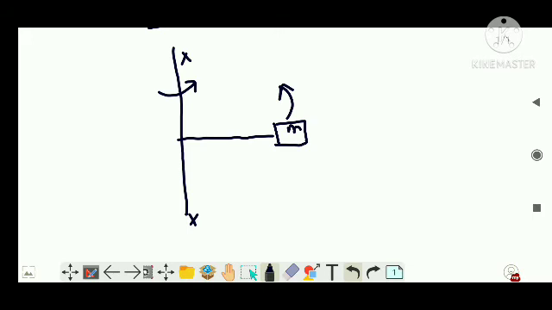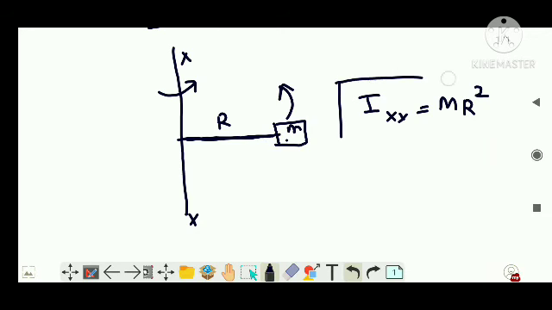Now, if someone asks you the definition of moment of inertia of this mass about the axis of rotation XX, then the moment of inertia of mass m about XX is equal to mr squared, where r is the distance of the mass from the axis of rotation. Learn this equation by heart: I of XX equals mass into the square of the distance of the mass from the axis of rotation, right?